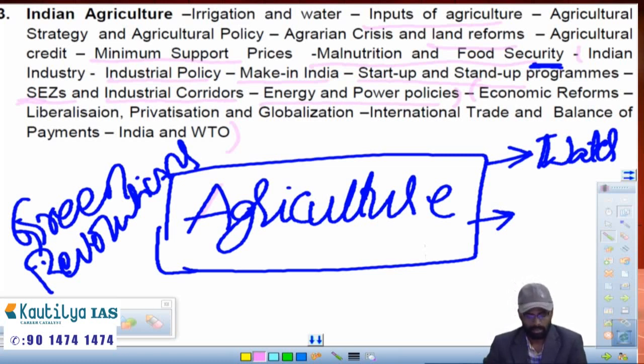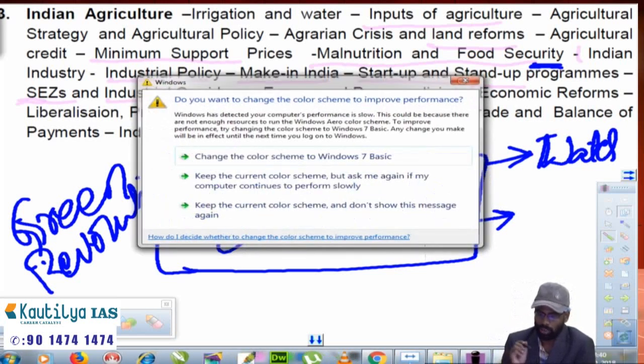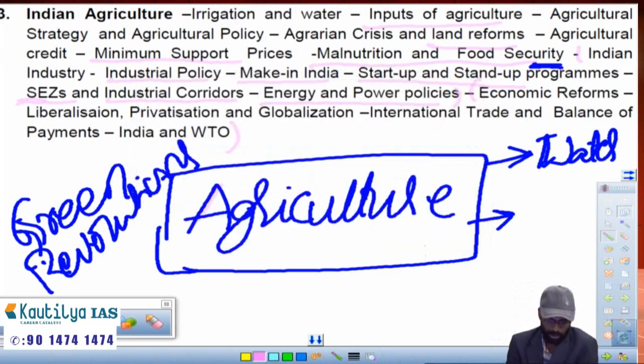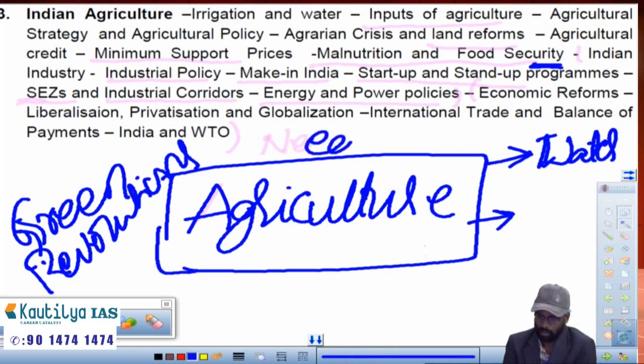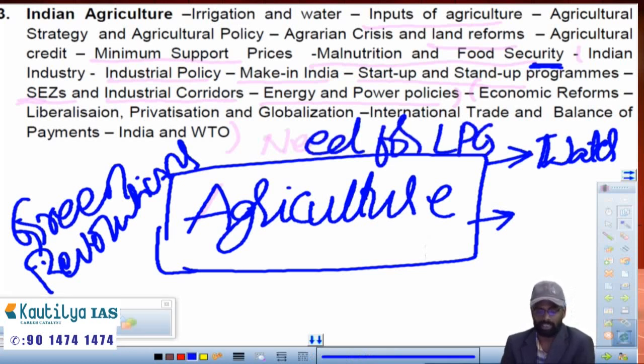And the last chapter of the same unit would be economic reforms. Why we went for economic reforms, the need for LPG reforms in 1991. What were the factors which led to that?